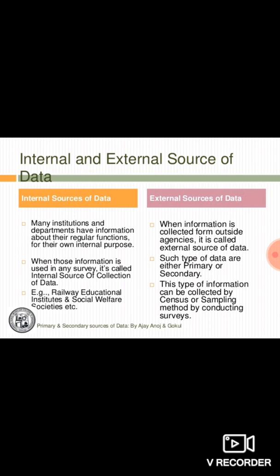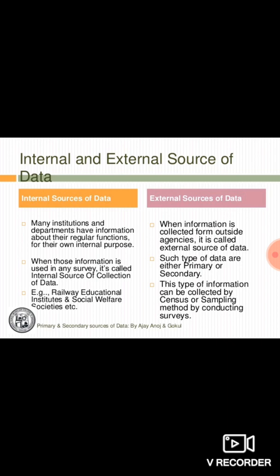Some organizations publish their own information about their own internal functions. They carry on the entire processes, and whatever data they have, that is their internal source. Like if we go towards any company, they have the information on what their sales are, what their production is, what salary they are giving, what their profits are, and what the dividends of the company are. This is all the information that they have. So this is their internal data.